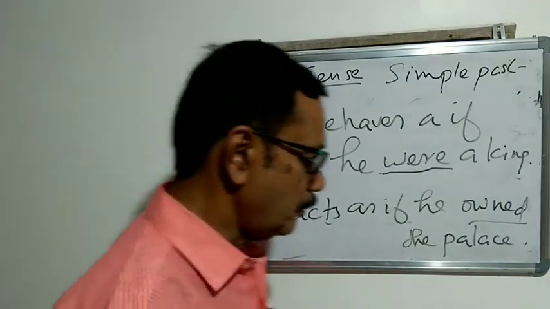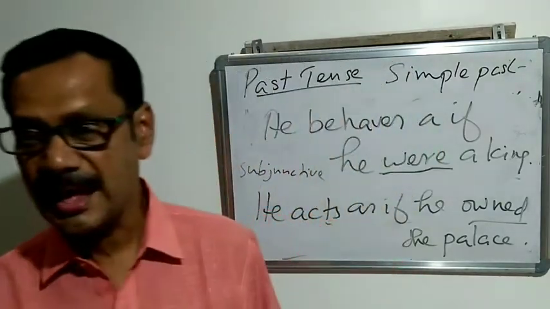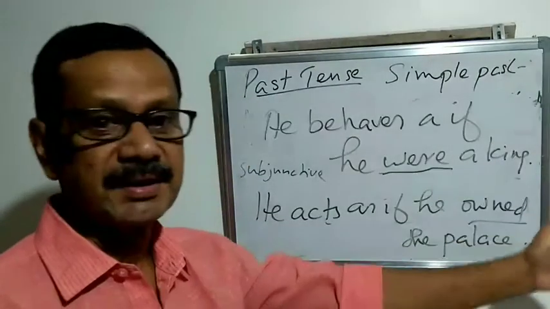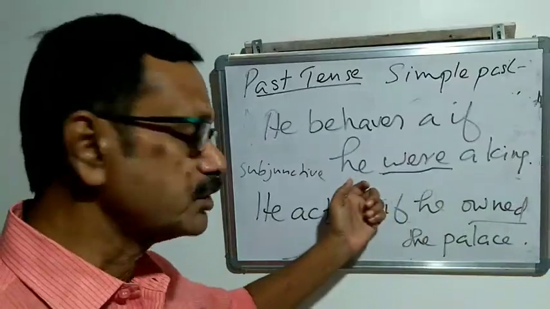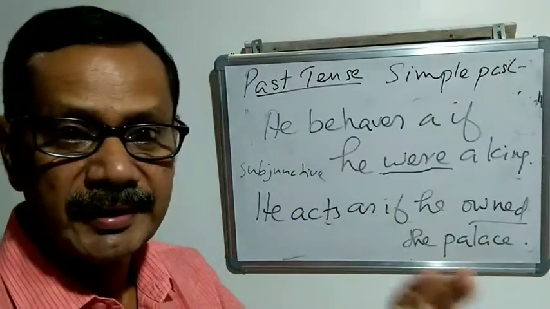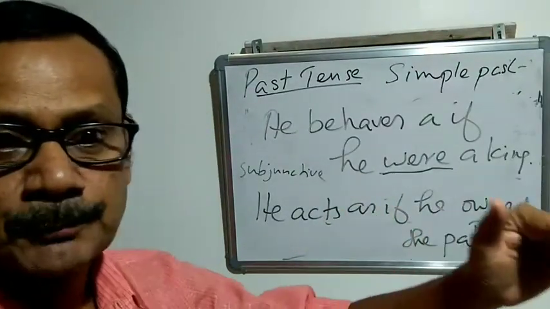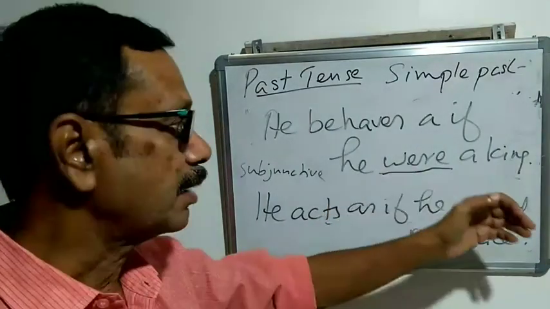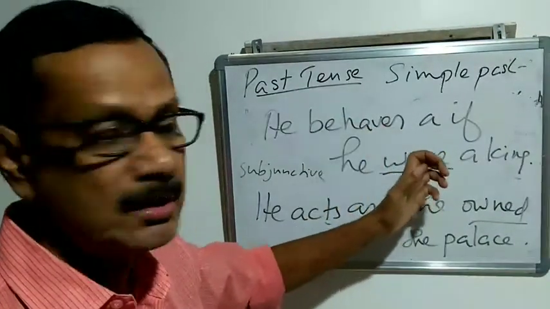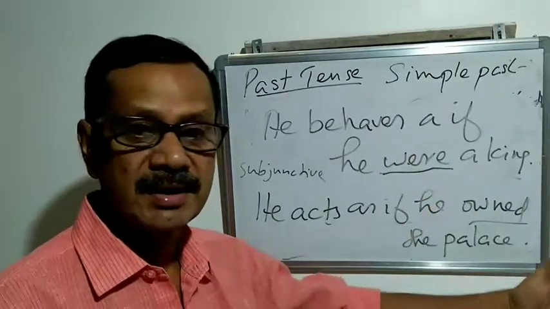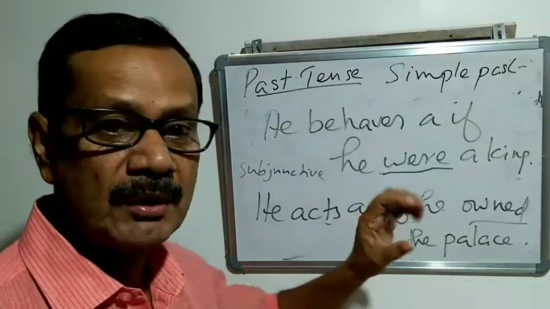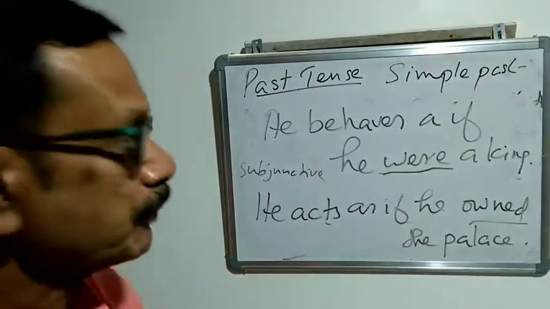Don't say "as if he was a king," but "as if he were a king." Normally along with he, we use was because he is singular. He was a king, but in this context we must use "as if he were a king." This use along with he is called past subjunctive.